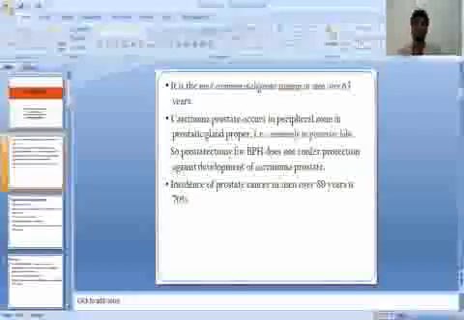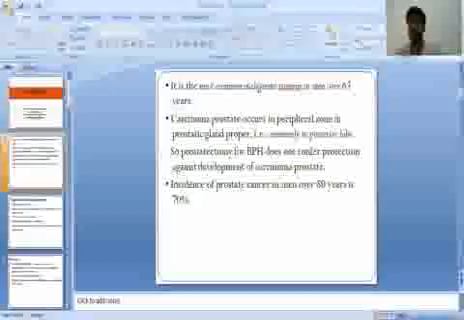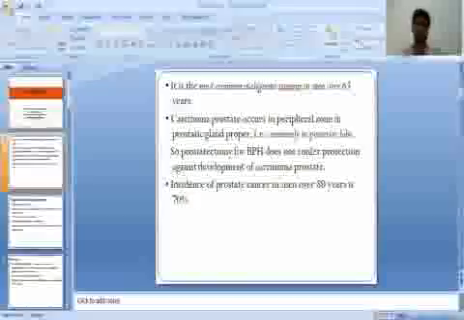It is the most common malignant tumor in men over 65 years. Carcinoma of the prostate occurs in the peripheral zone of the prostate gland proper, commonly the posterior lobe. So prostatectomy for BPH does not confer protection against development of carcinoma of the prostate. The incidence of prostate cancer in men over 80 years is 70%.